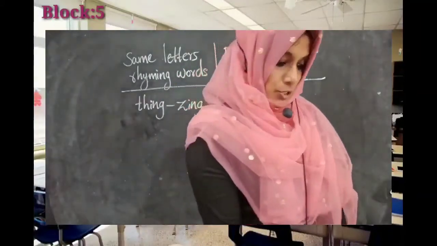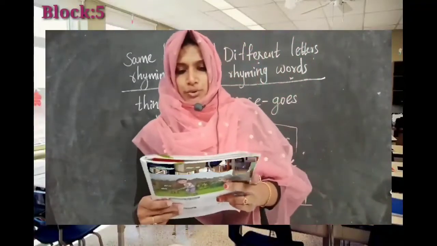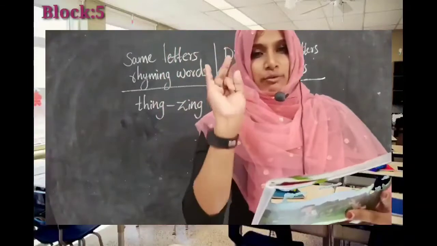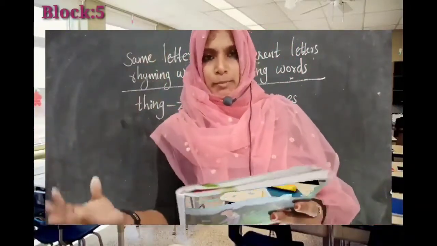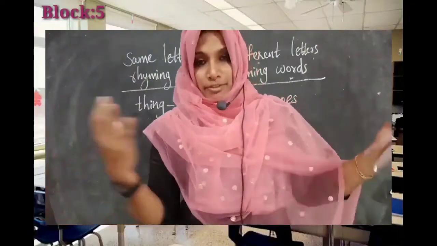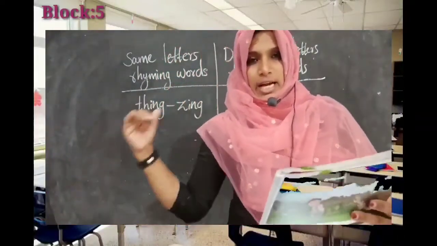And dears, let's move to our practice questions, page number 24. So now you have to do questions 1 to 4. Very simple ones. Number 1, what is the poem about? What is the poem about? Yes, that we already discussed. The poem is about a child, a little boy.